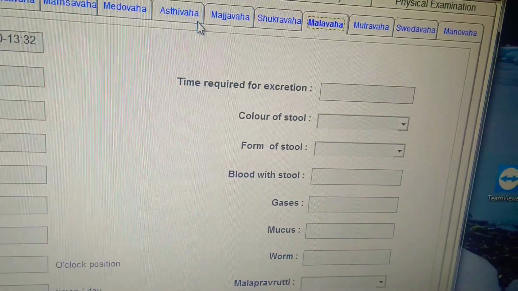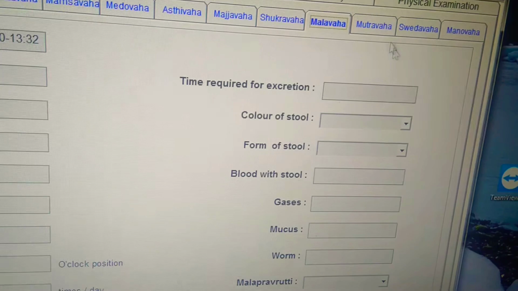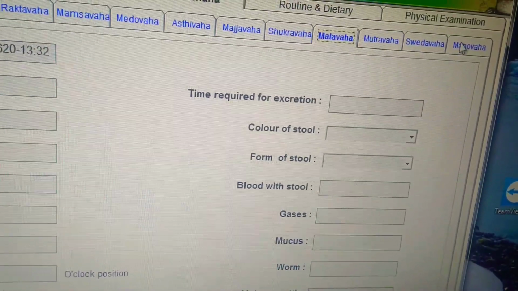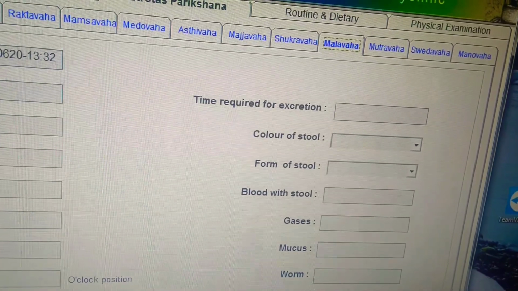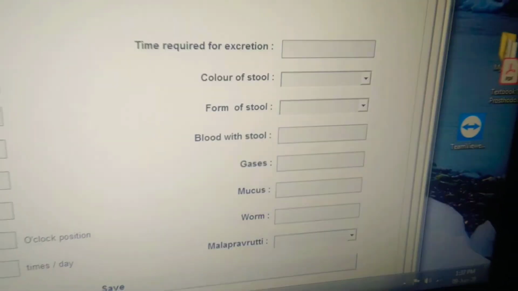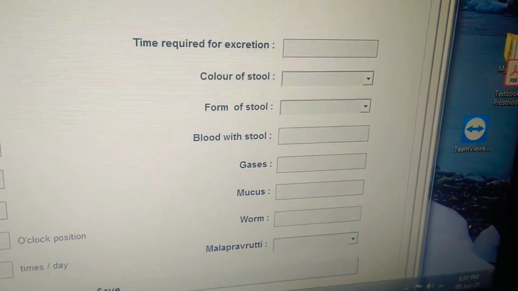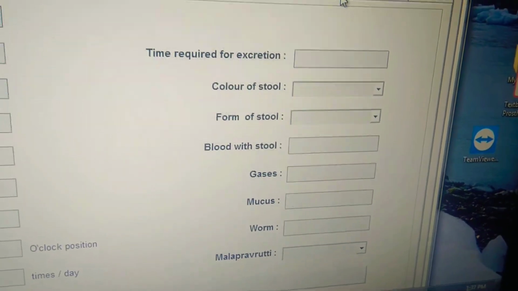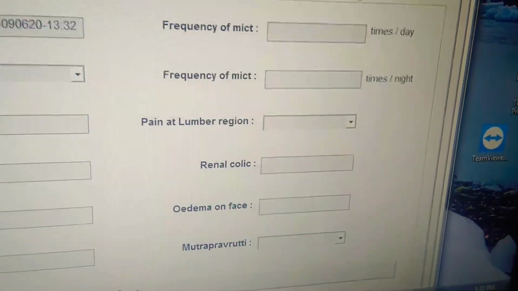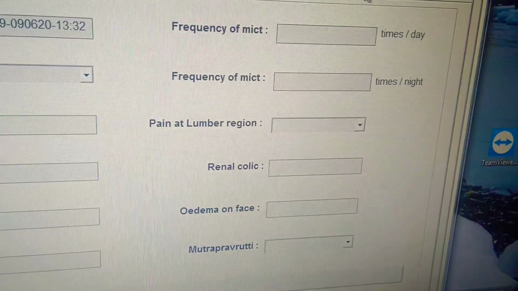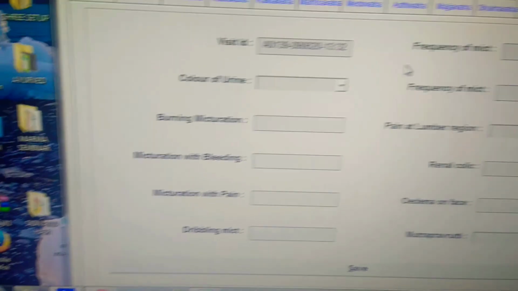This Malavaha, most probably the affected Srotas, and the Malovaha, Mutravaha and Manovaha Srotas, at least these three, and the affected Srotas, which you think that in that particular patient the affected Srotas is, that you should feel, then it will be good for your data to extract. Then Mutravaha Srotas, these are symptoms of the Mutravaha Srotas, burning micturition and all these things.